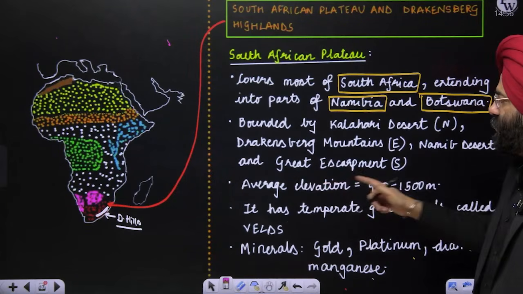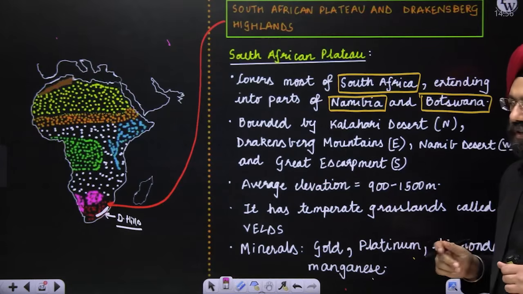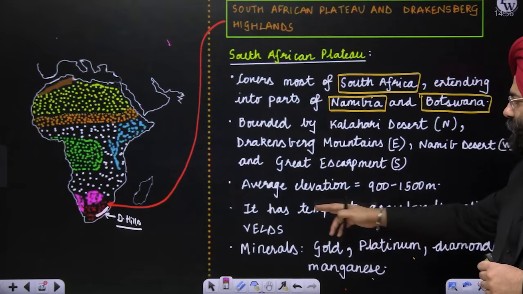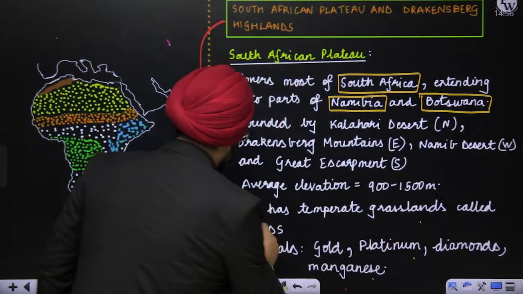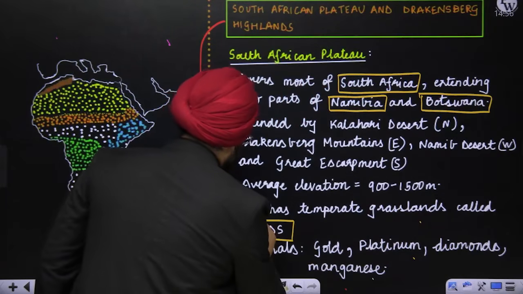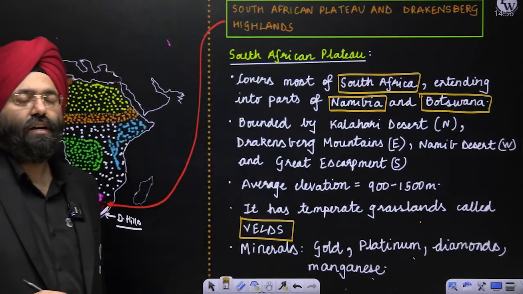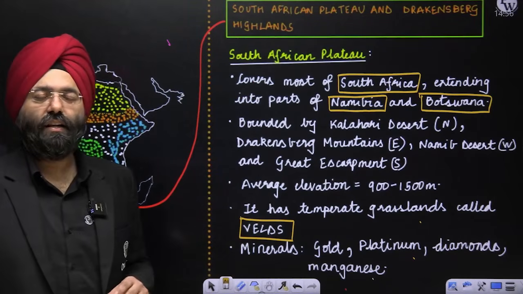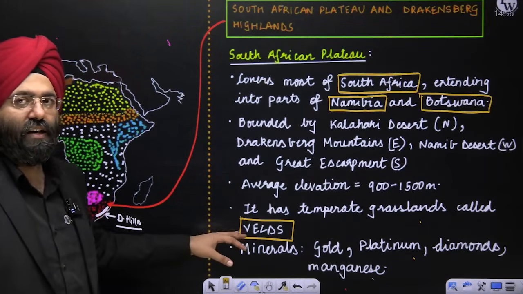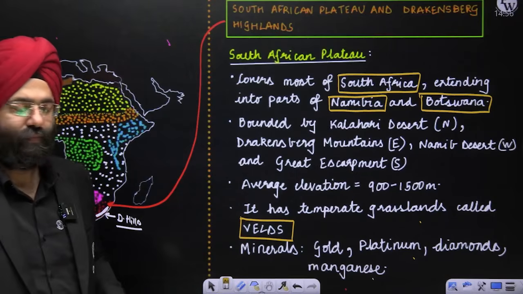Next, the average elevation of this particular plateau is about 900 to 1500 meters. It has temperate grasslands. Now this is very, very important, and has been asked repeatedly in the PCS papers and UPSC also. The temperate grasslands present in Africa are basically the velds, which are present in the South African region.